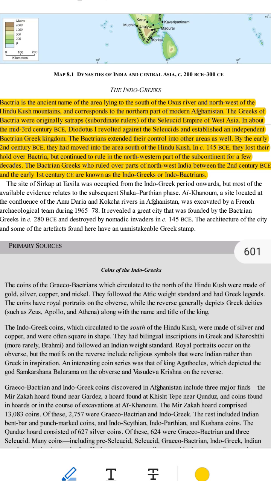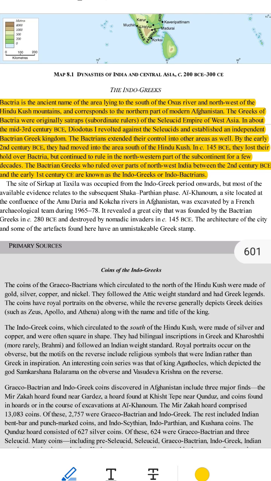Let's go even deeper into this topic step by step while keeping it as simple as possible. What is Bactria? Bactria is an ancient place. It was a region in history that is now located in northern Afghanistan. It was surrounded by two major landmarks: the Oxus River, now called the Amu Darya, and the Hindu Kush Mountains, a big mountain range in Afghanistan.